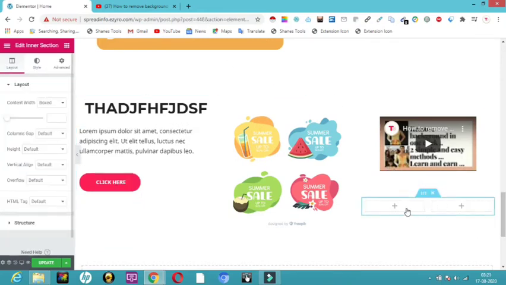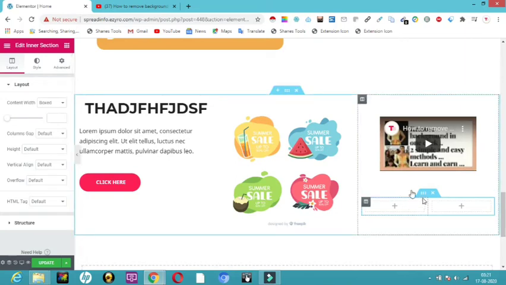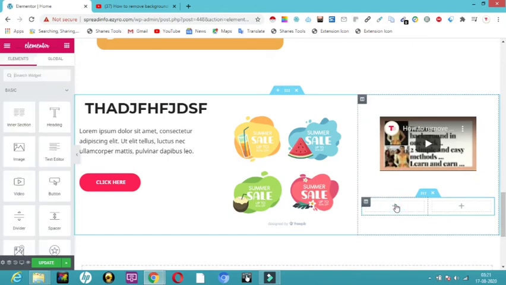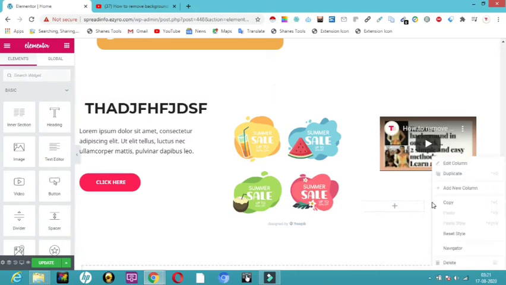So here you can see one more inner section I have got here. So this is what the inner section is. Now you can place any button over here, anything you want. If you don't want this column and want only one column, then here you can see the edit column option. Just right click that and delete it, and you can have one column if you don't want two.